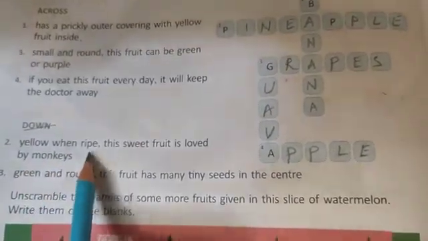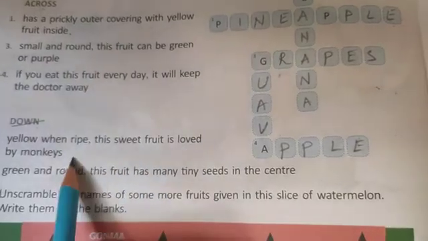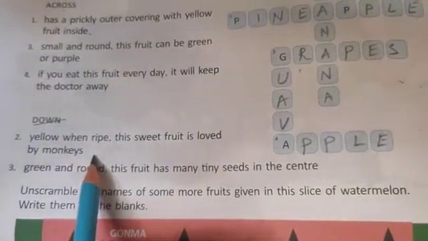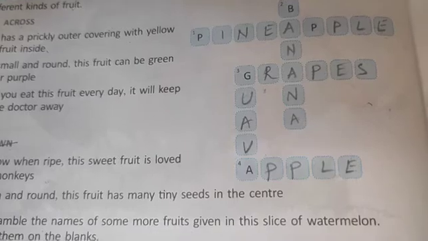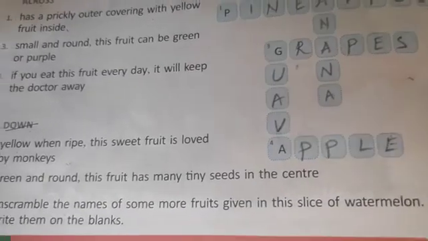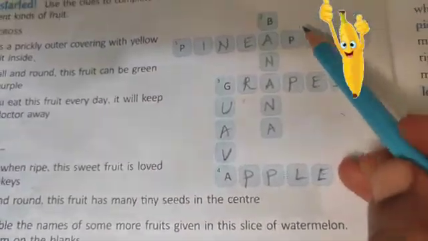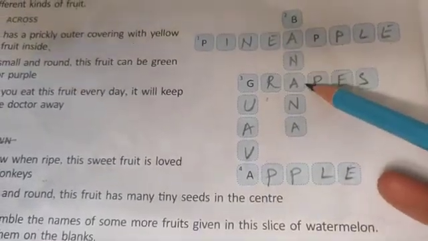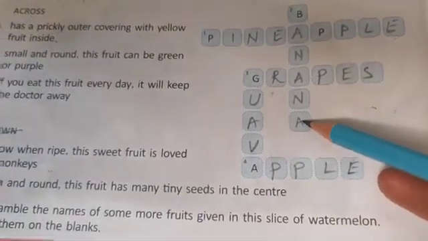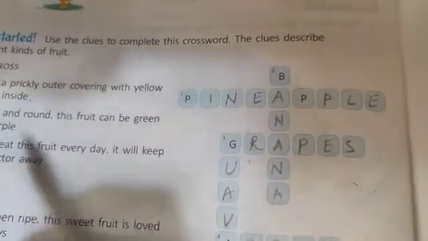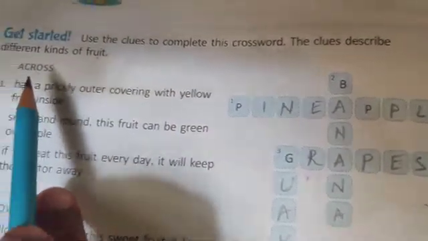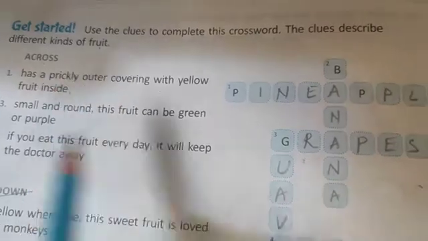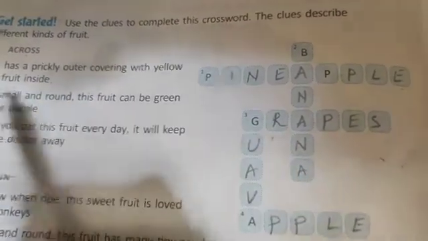Yellow and ripe. The sweet fruit is loved by monkeys. What is that fruit? Which fruit monkeys like? It is banana. B-A-N-A-N-A. Banana. Right? Now again we will go for across. That means we have to write third one.